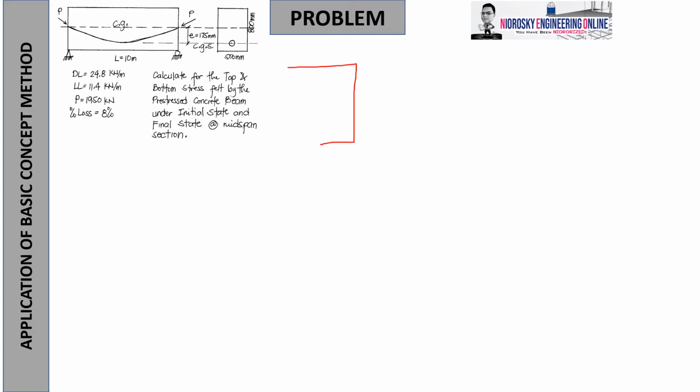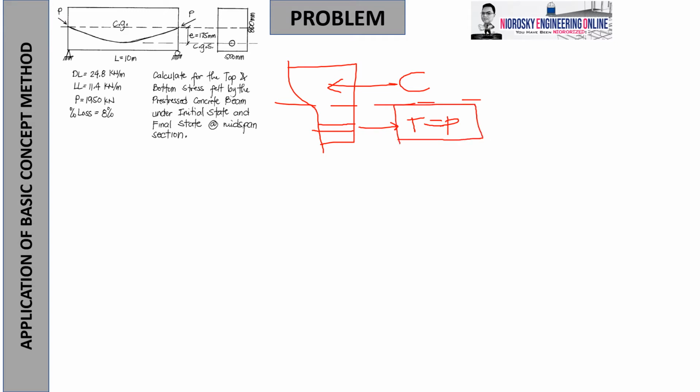Now, recall that in your statics, assuming that this is the tension force T, as well as a compression force C. So let's say this is the neutral axis, okay. So when we try to project this force to the neutral axis, it is equivalent to a couple action as we transfer the load. So mapupunta dito yung P, yun nga lang, may generate na ikot.